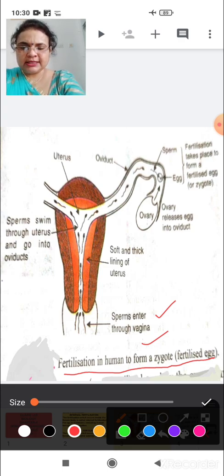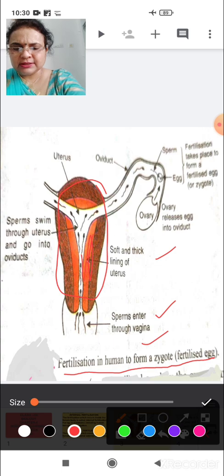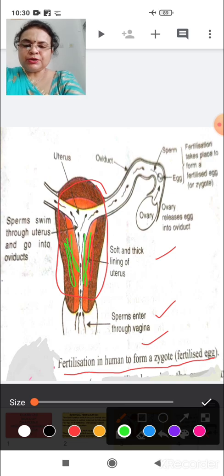Here you can see a uterus. The uterus is protected by a soft and thick lining, this edge is called the lining of the uterus. You can see here a tail-like structure with a small head.